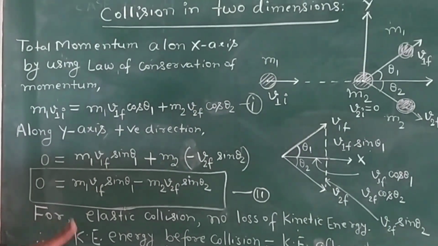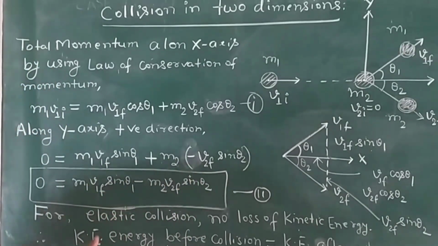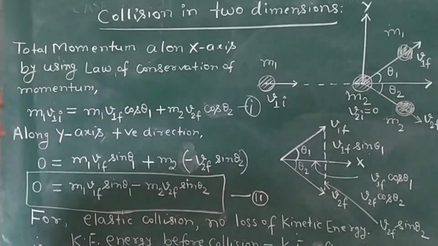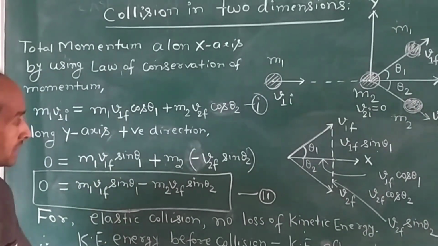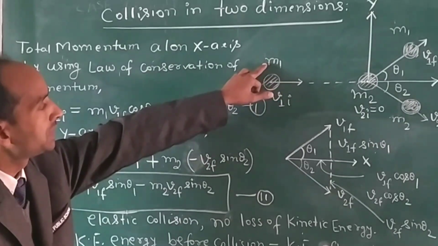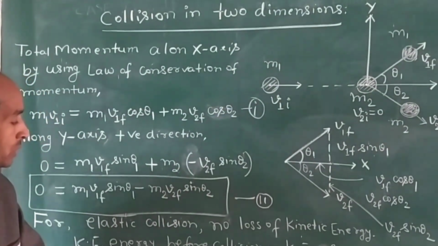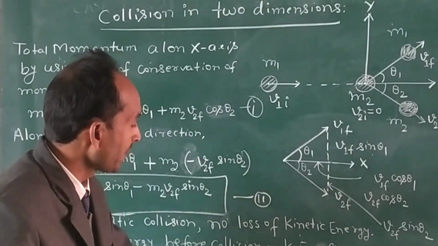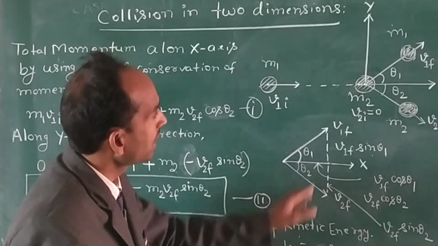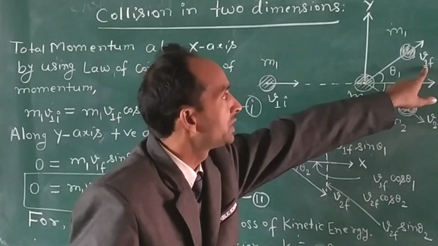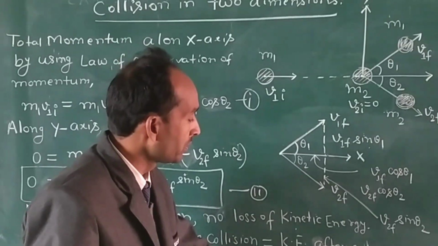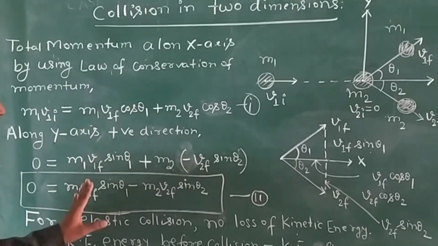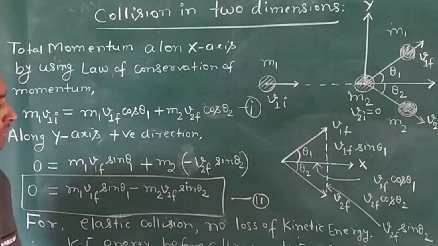For the elastic collision, we know that there is no loss of kinetic energy. Therefore, before the collision and after the collision, kinetic energy will be the same. So the kinetic energy before the collision, half M1 V1I squared, equals half M1 V1F squared plus half M2 V2F squared, because the final velocity of the first body is V1F and of the second body is V2F. So this becomes the third equation. Now solving these equations, we can find the value of V1F.